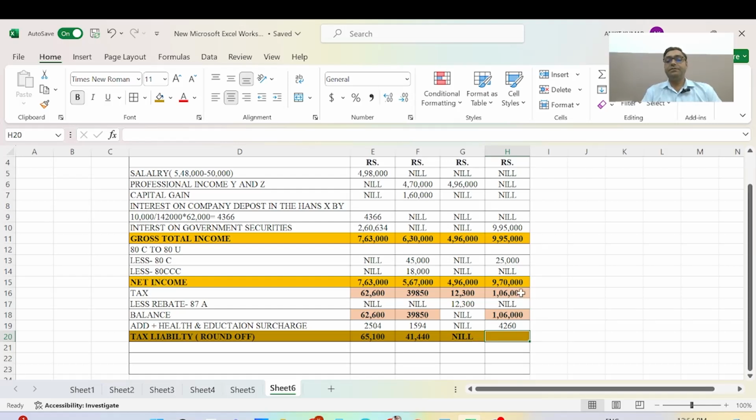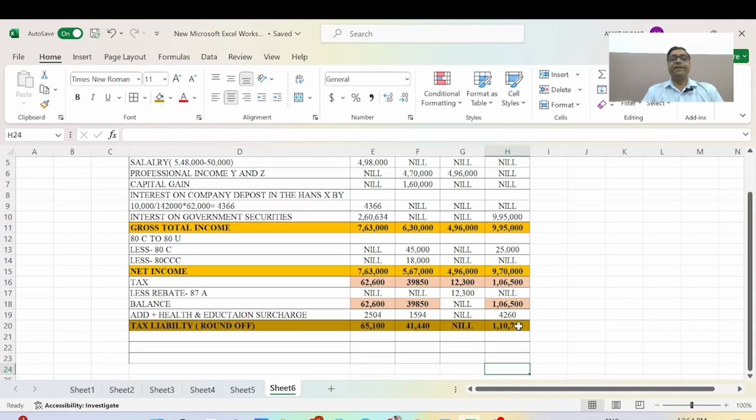Oh, there is some mistake in the calculation. It will be 500 here, sorry, and the same 500 here, and this will be just the same, right. 4260, and now 1,10,000 is 760, and this is the final question.